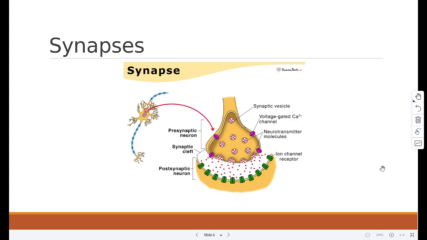A synapse is the junction between two neurons. Now, neurons never touch each other. As you can see, they are not touching each other. The junction, the gap in between them, is called a synapse.